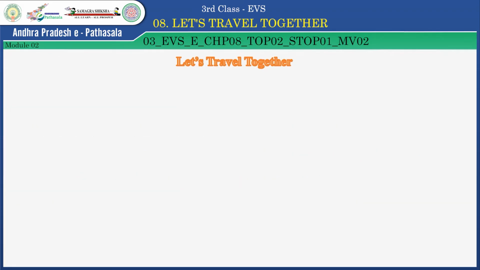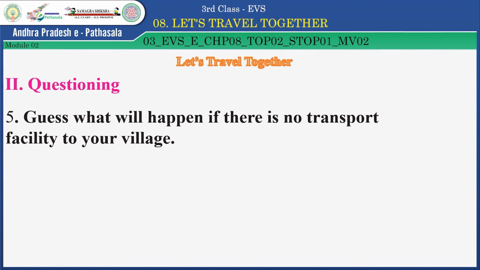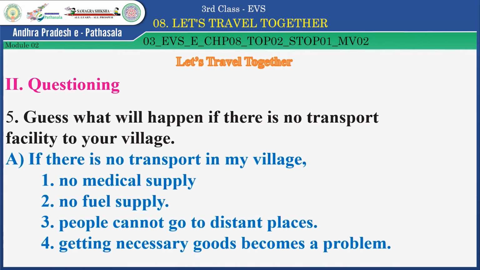Children, now let us do the next activity, questioning. It is very, very important, children. Now look at this question. Guess what will happen if there is no transport facility to your village? Answer this question, children. If there is no transport facility in my village, no medical supply, no fuel supply, people cannot go to distant places, and getting necessary goods becomes a problem. Very good, children. You answered very well.